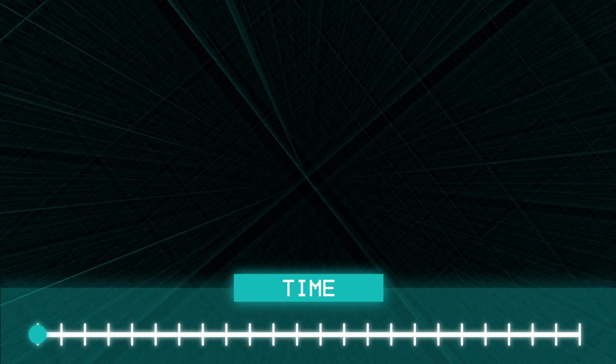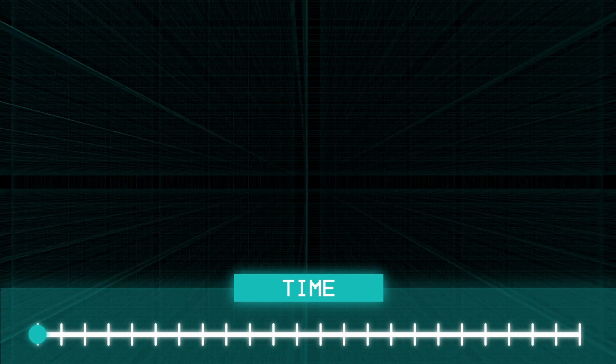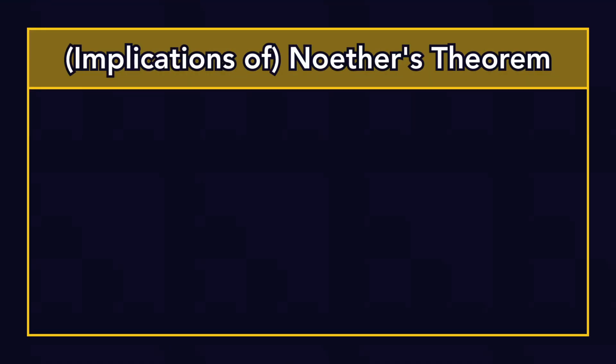Rotating space leaves it looking the same. So, spacetime has rotational spatial symmetry. Moving it all to the right, or down, or whatever doesn't change anything, so translational spatial symmetry. Finally, the empty, featureless void of space looks the same over time, translational time symmetry. Since each of these transformations leaves spacetime looking the same, by definition, it's like we're just moving the coordinate system around. Noether's theorem associates each of these symmetries with a conservation law.